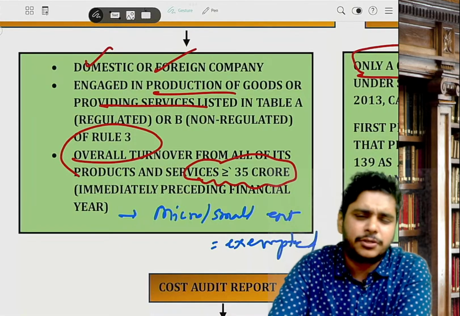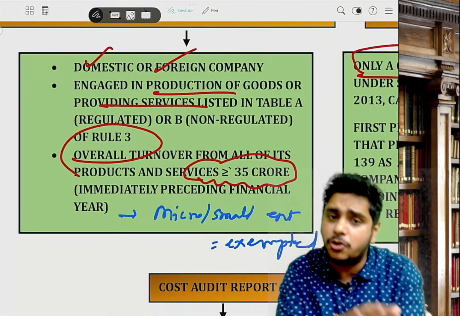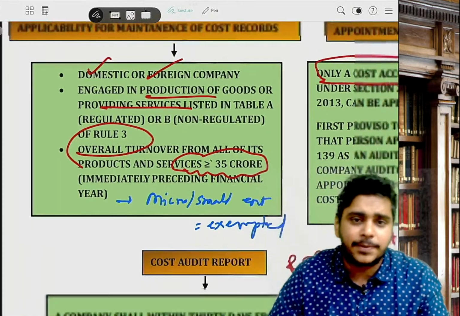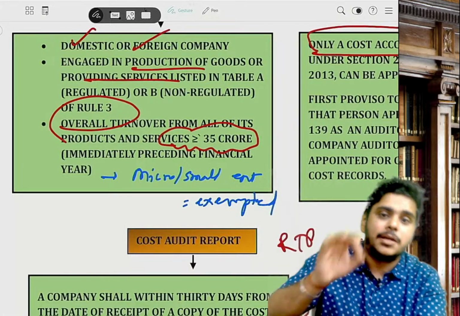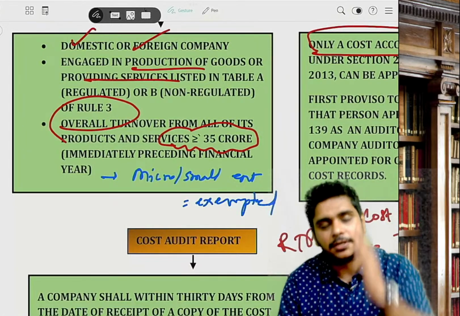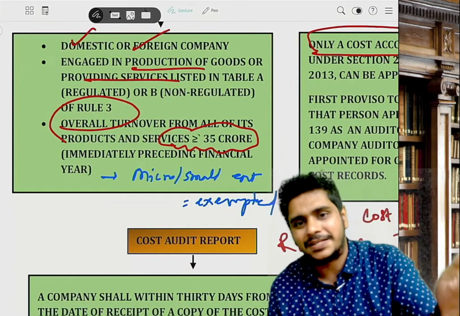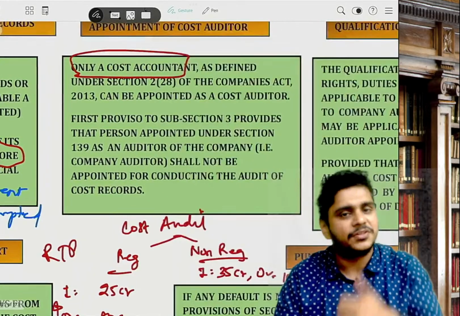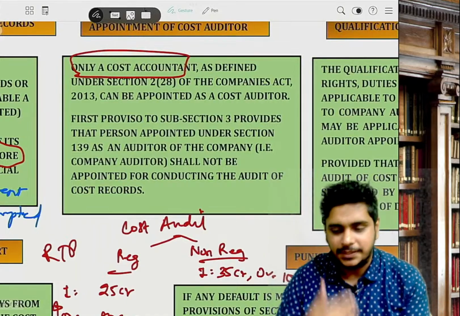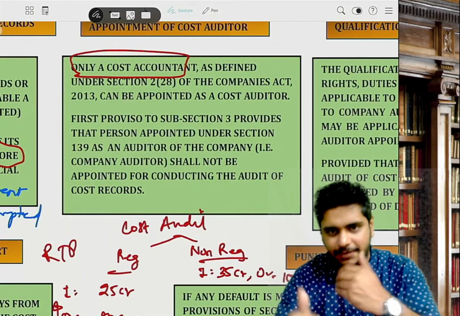However, micro and small medium enterprises are exempted from maintaining cost records, as per the MSMED Act, the Micro Small Medium Enterprise Development Act 2006. Micro and small is exempted. Medium is not exempted. Sir, cost audit, who will do? Our brother, cost accountant, CMA plus COP.